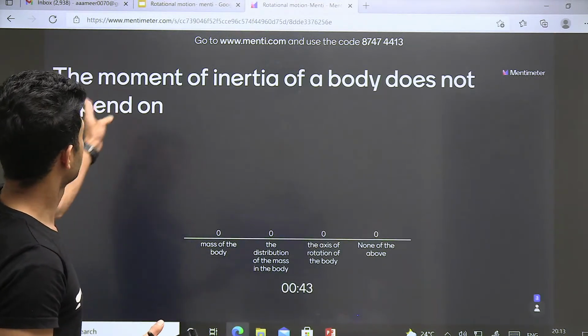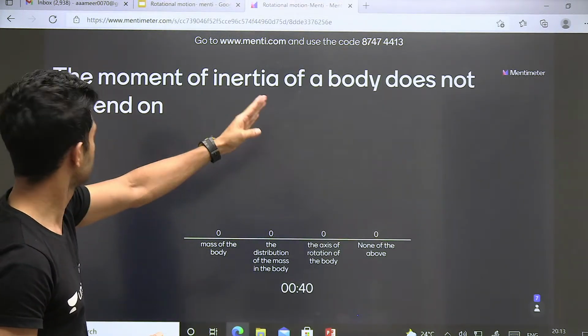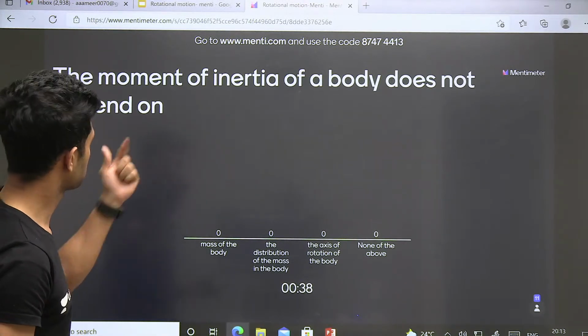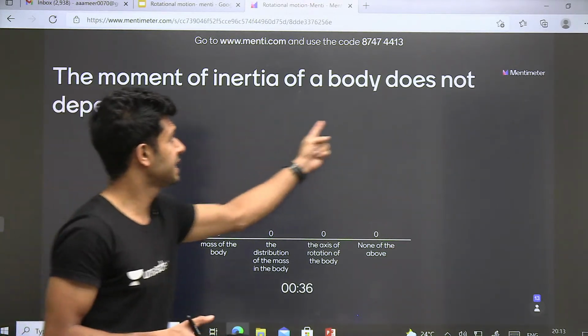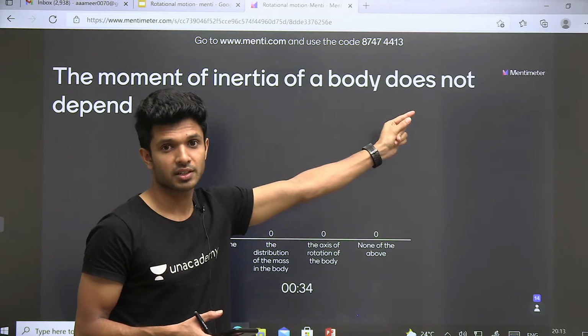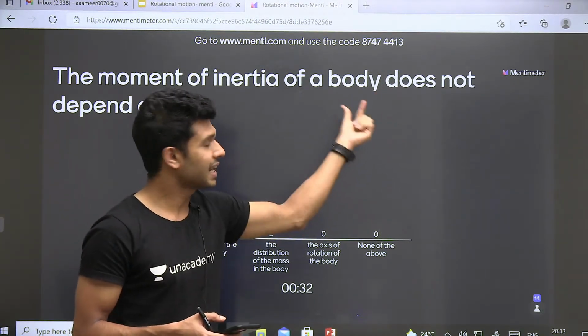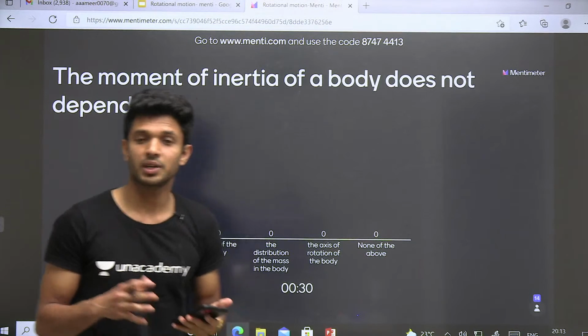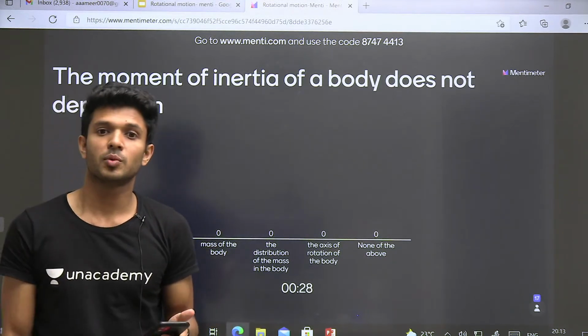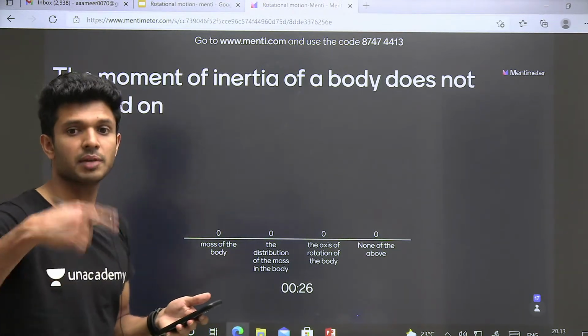Okay, so the moment of inertia of a body does not depend upon. The moment of inertia of a body does not depend upon. So please underline that particular word, does not. The question is not to find out what the moment of inertia is dependent upon, but what it does not depend upon.